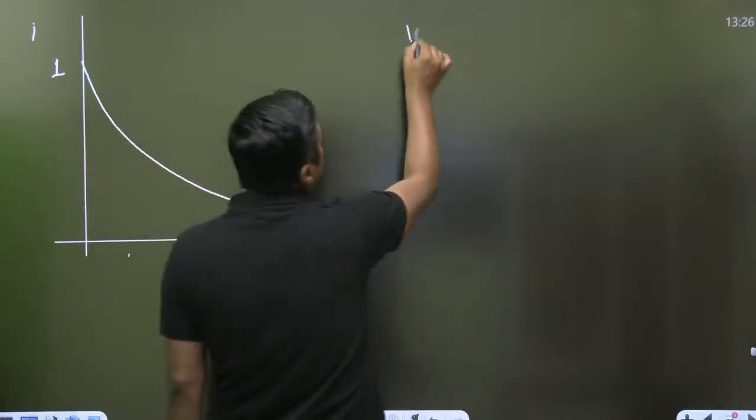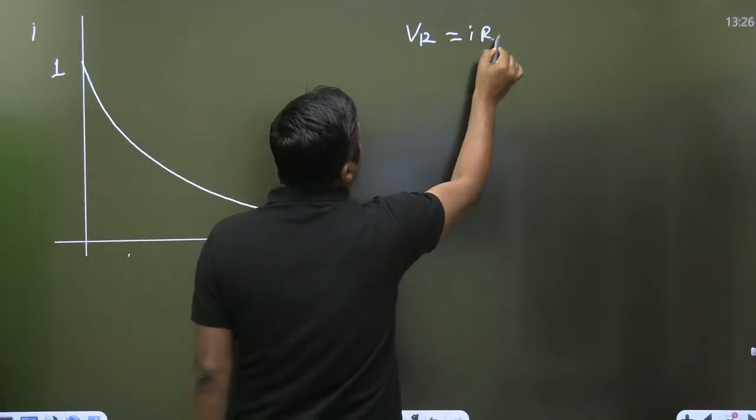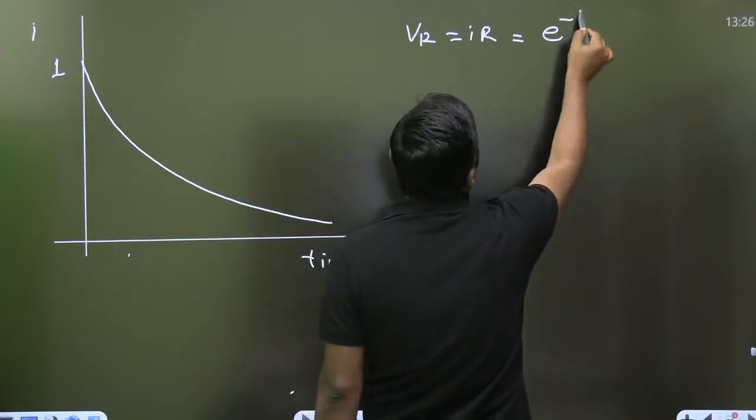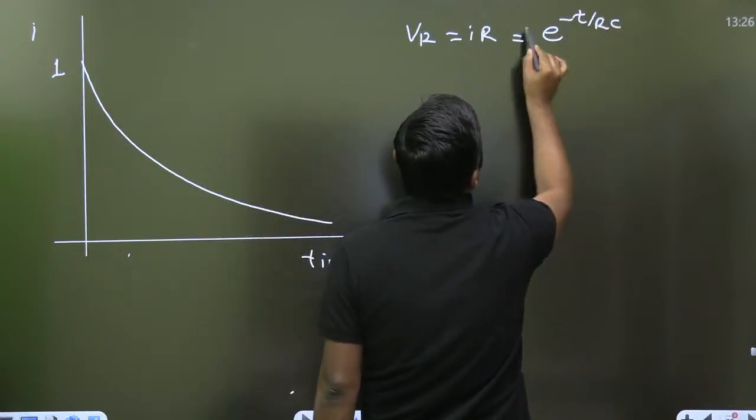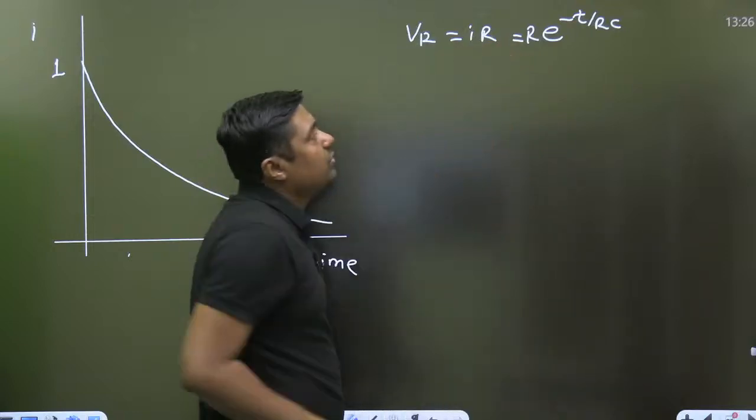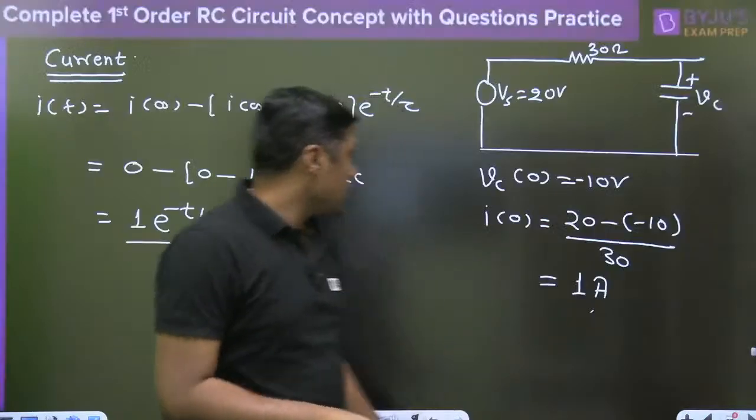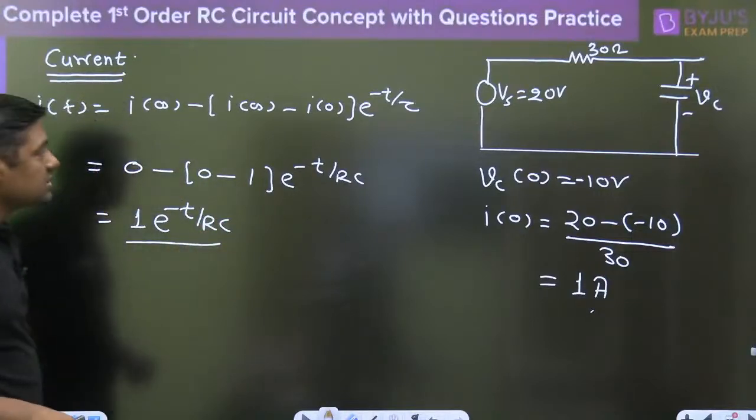What will be the VR? VR is nothing but IR. It will become e raised to power minus t by RC into R, because it is 1 ampere into e raised to power minus t by RC. This is the exponentially decreasing function, 1 e raised to power minus t by RC.